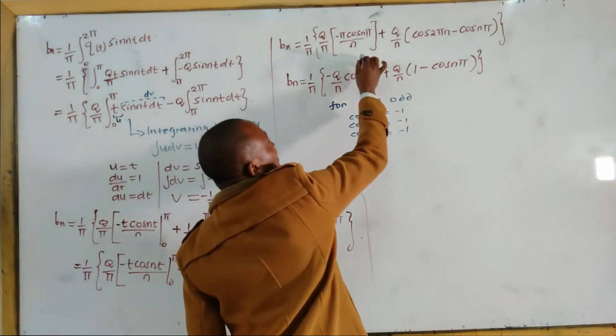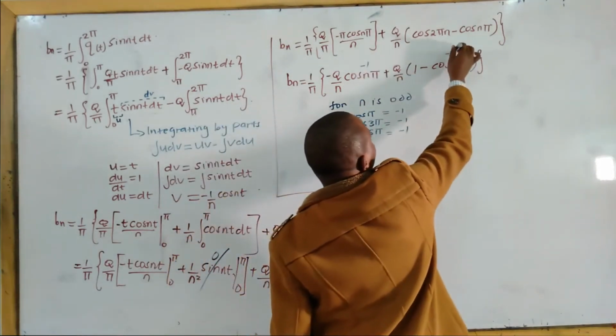Meaning, this one will be negative 1, and this one will be negative 1.